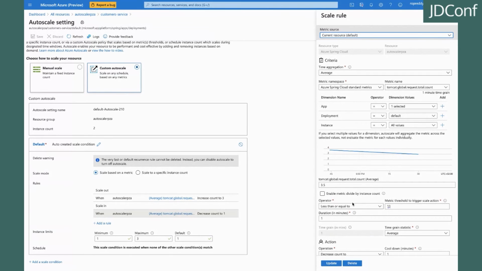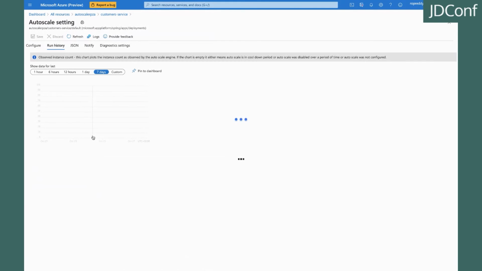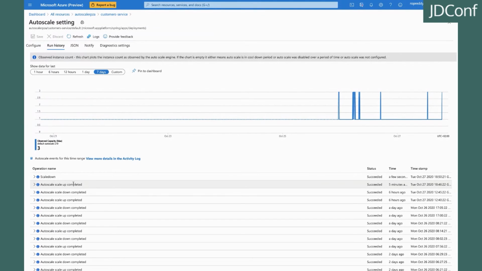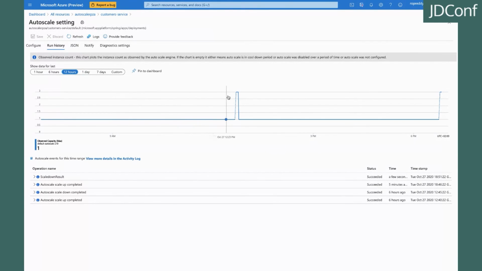So we really can lessen the cost there, and I can get all those logs when I want to see them. So I can go to customer service, go to run history, and you'll see here the logs will come in: scale up complete, and then it's busy doing a scale down. The scale down will take a few seconds. But if I show you the scale down, and I've done it before, let's go 12 hours. Yeah, you can see there the scale down just minimizes my costs and goes back to those original servers.